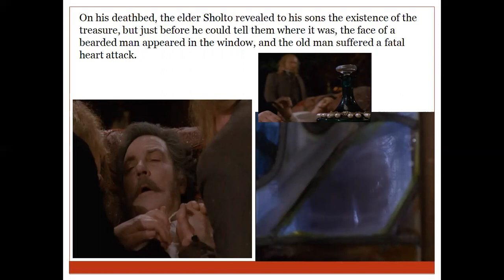But just before he could tell them where the treasure was, suddenly, while he was lying on his deathbed, at his window, he saw an old bearded man's face, and he got so scared looking at that face that he suffered a fatal heart attack. So, both his sons could not understand exactly where the treasure that their father was talking about was kept.